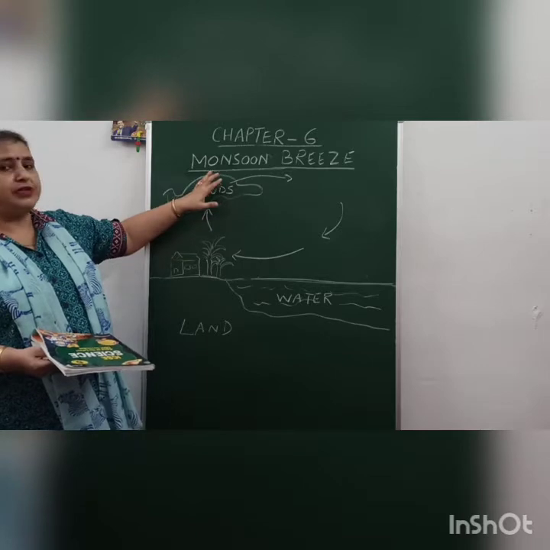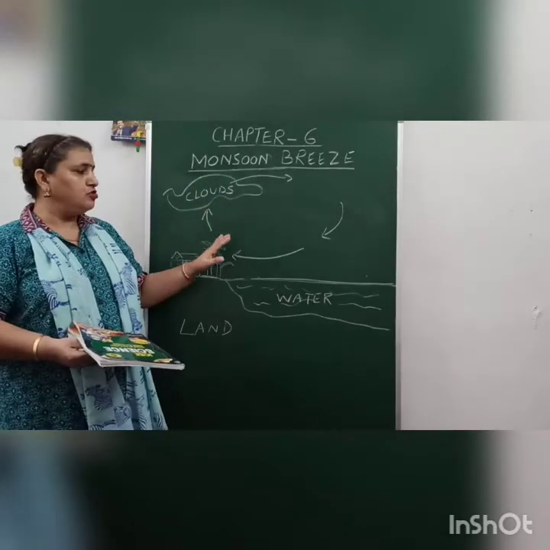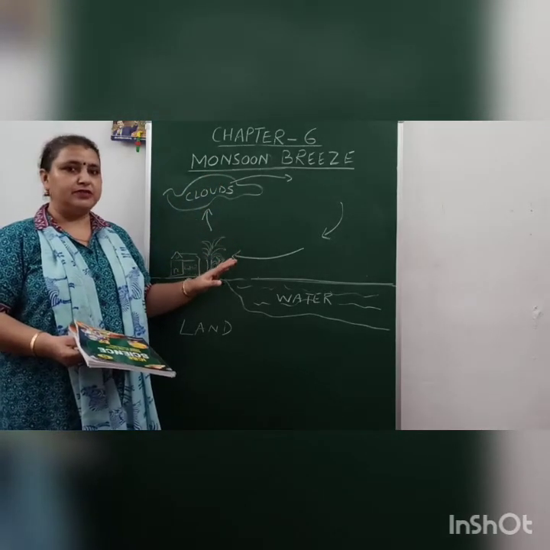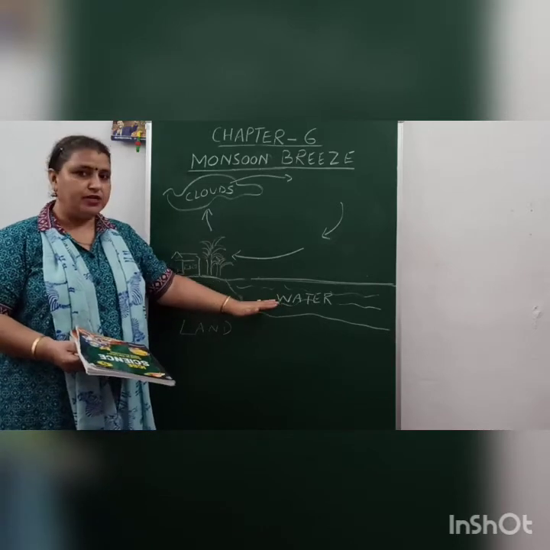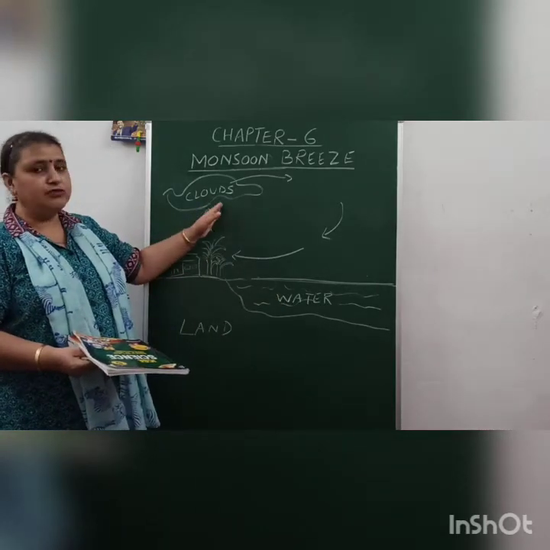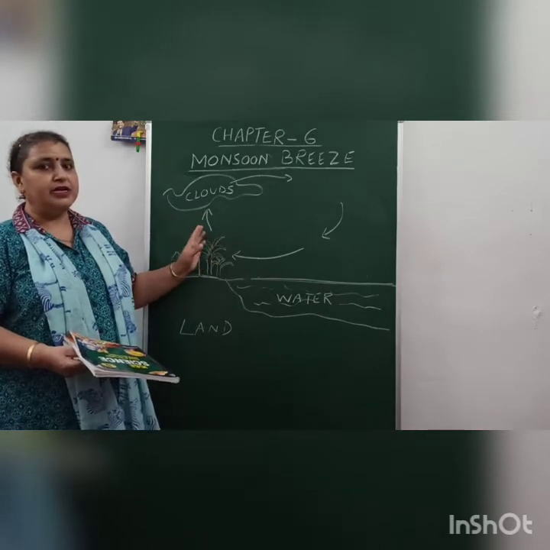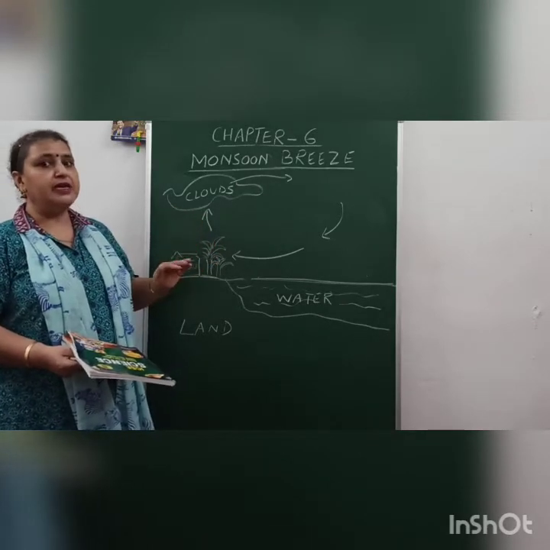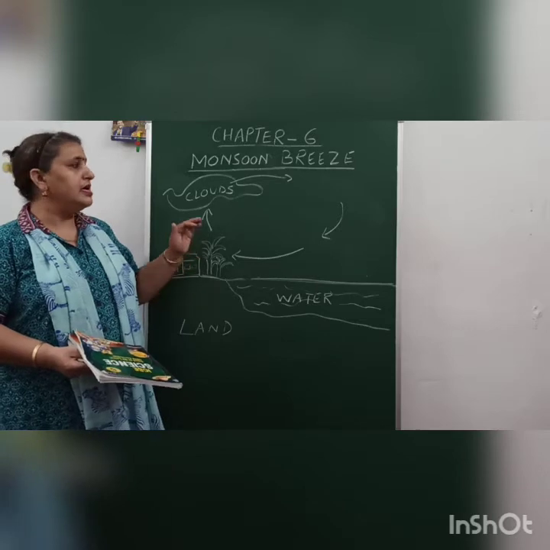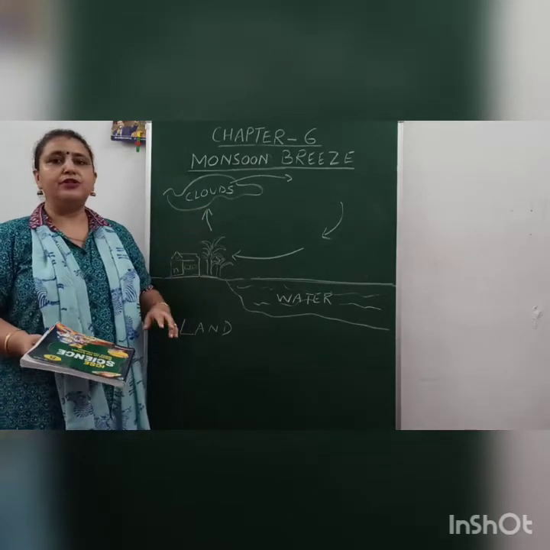So monsoon breeze helps the rainfall to take place. Okay, so the water, the land, the clouds have to be marked, the direction of the arrows has to be marked properly, then only the diagram will be correct. So monsoon breeze is responsible for the rainfall.